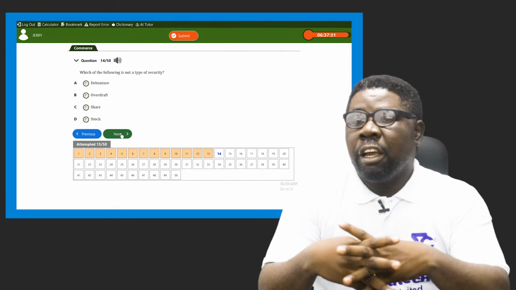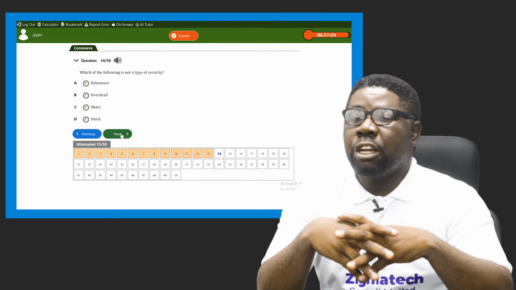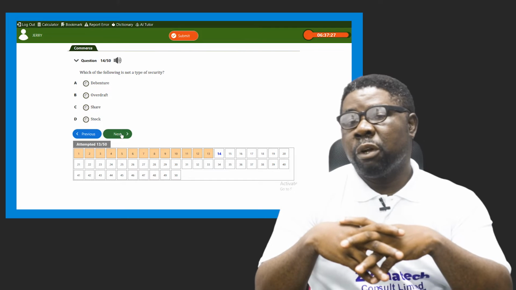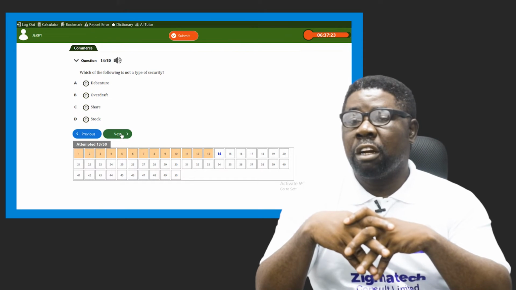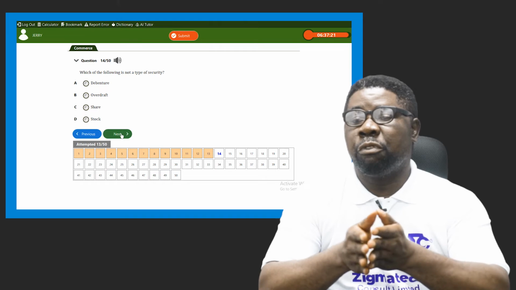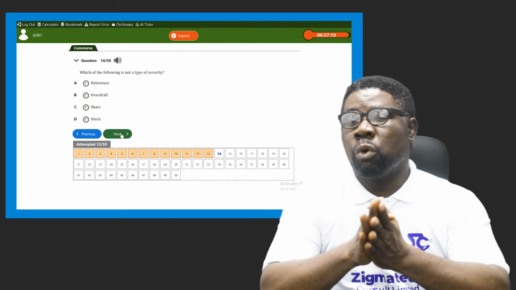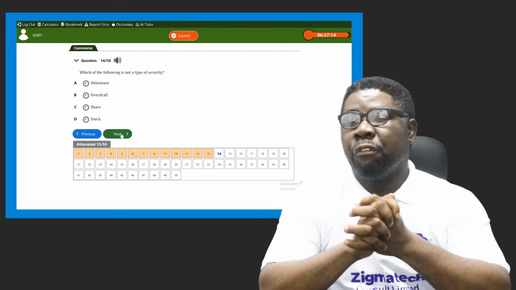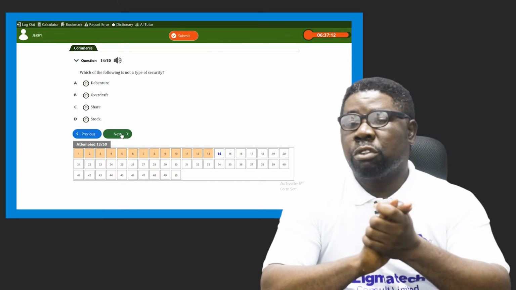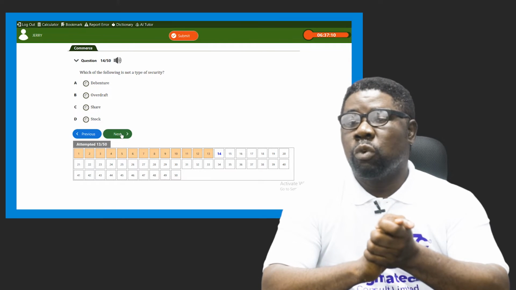Our only answer here is what? Overdraft. If you listen carefully when I was describing each of them, I said there's no certificate that represents this transaction except for the account details of the account holder. And people who are doing this are only people who have a current account, or what you call corporate accounts with them.